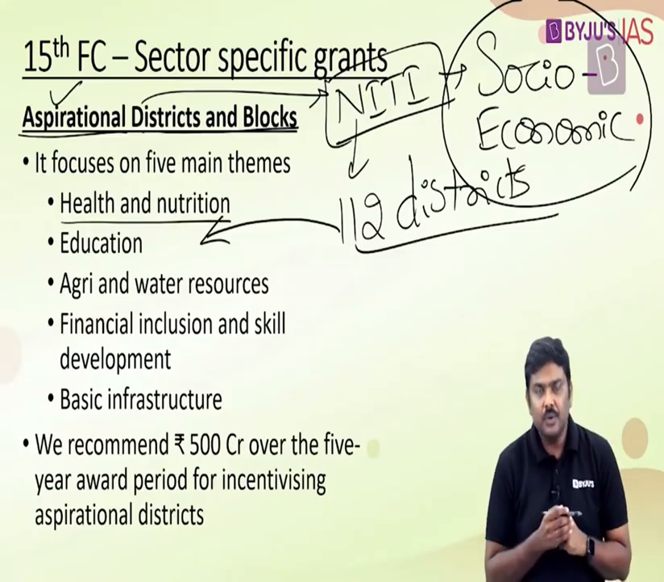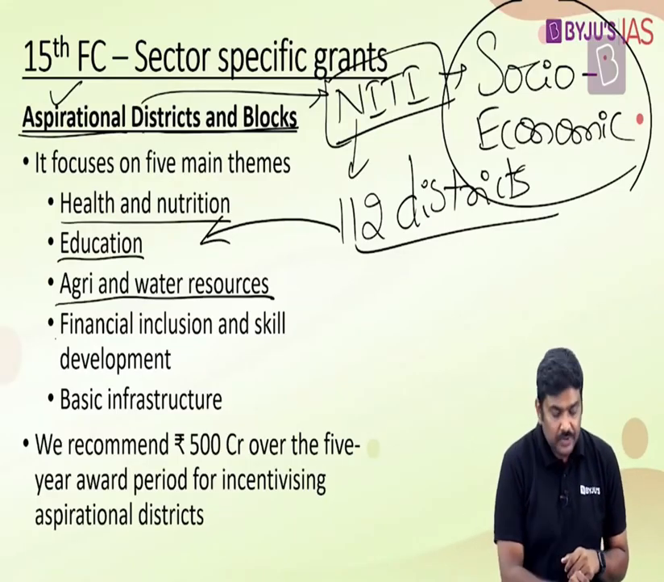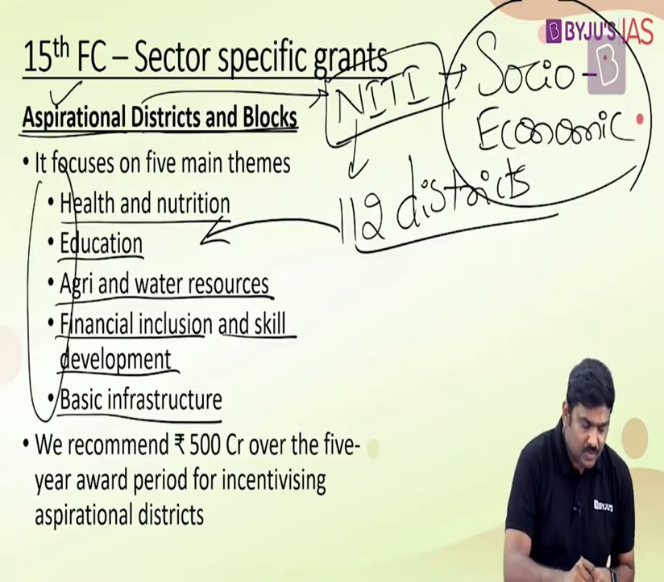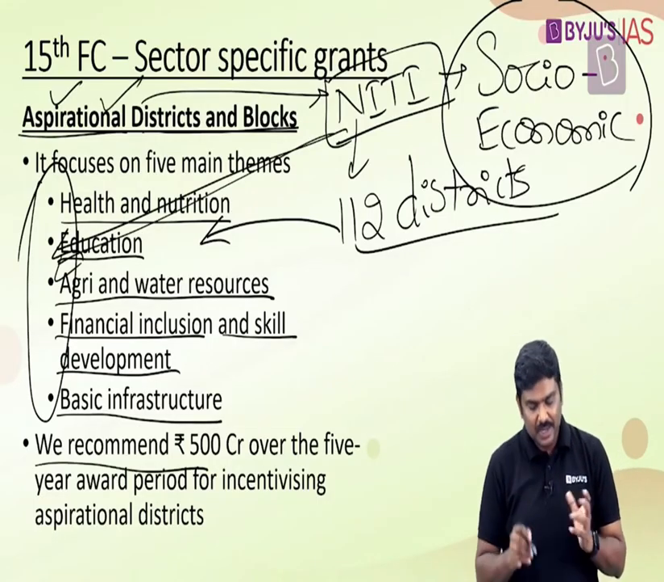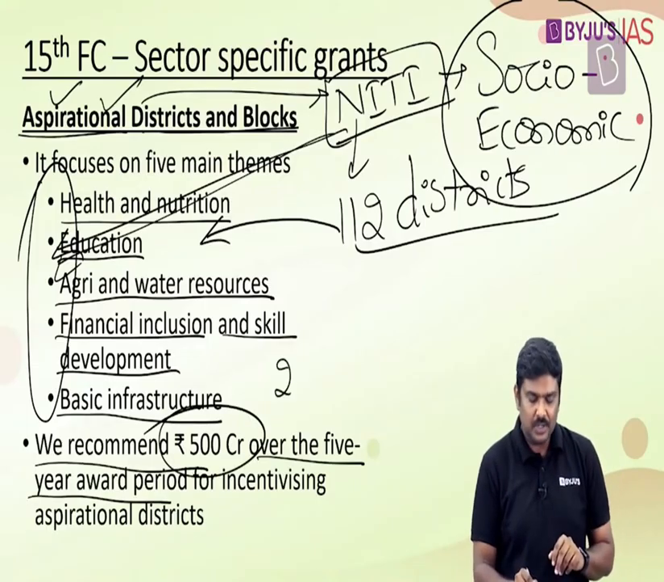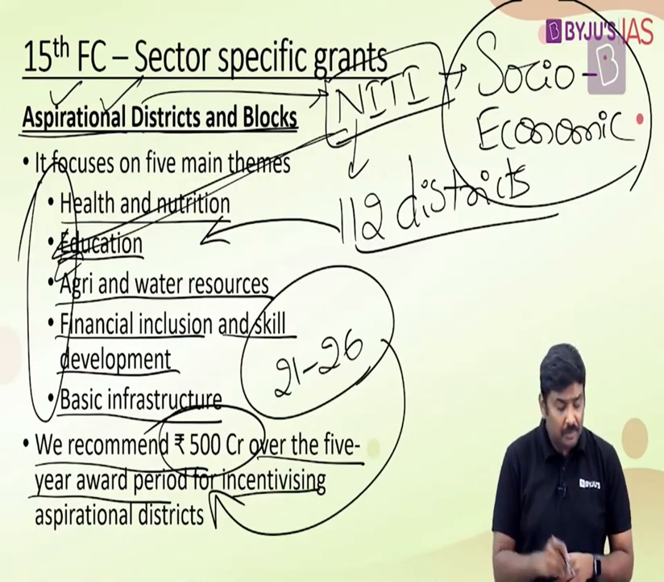What are these particular 5 themes? Health and nutrition, education, agriculture and water resources, financial inclusion and skill development, and basic infrastructure. These will be the 5 areas where the development or the focus will be laid. And with respect to these aspirational districts, the Finance Commission has allocated 500 crore rupees over the 5-year award period, that is 2021-26, for incentivizing the socio-economic development in these particular aspirational districts.